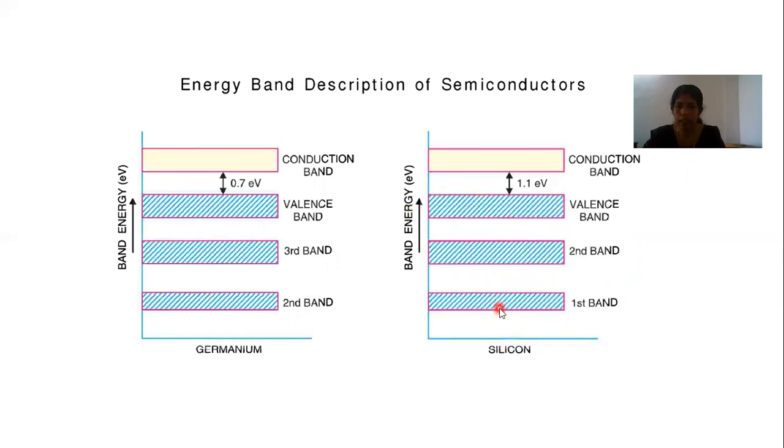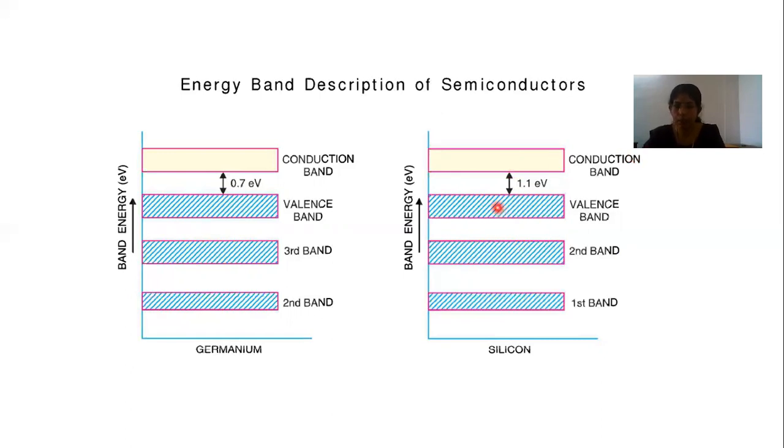For a silicon atom, there are three bands. The first band represents the energy level of first orbit electrons. The second band represents the energy level of second orbit electrons of each silicon atom. And the valence band represents the energy level of the outermost electrons in each silicon atom. The next higher level is known as the conduction band.